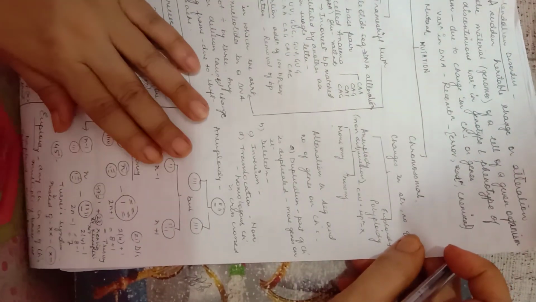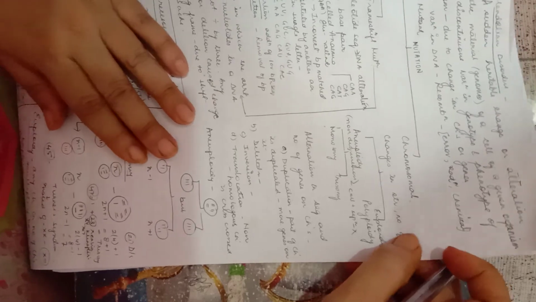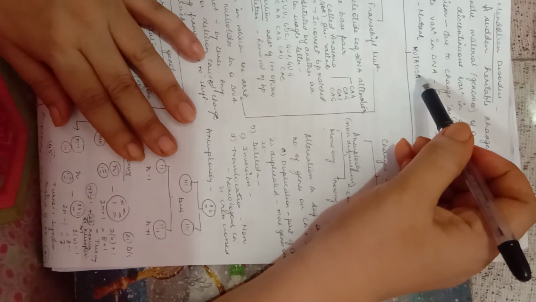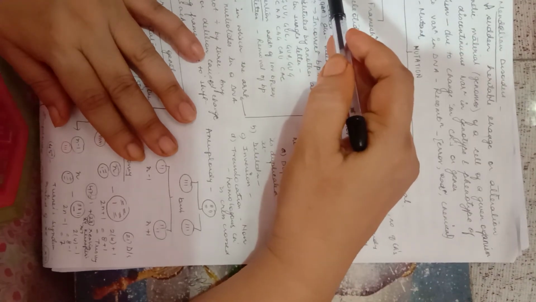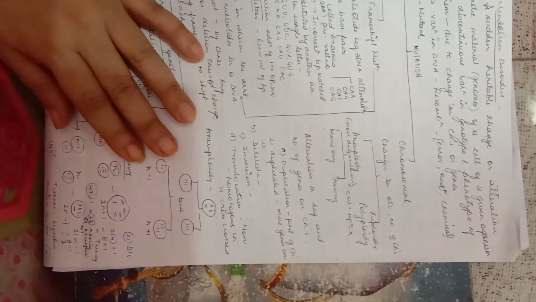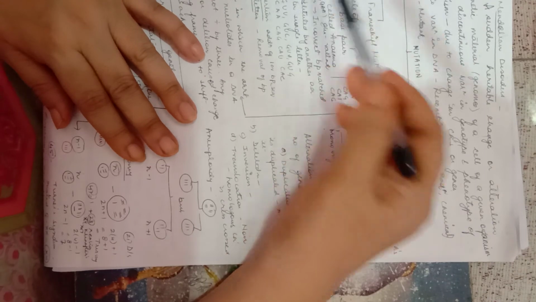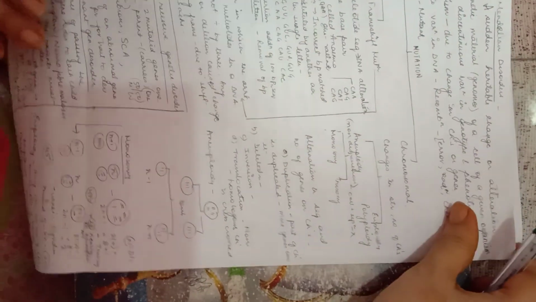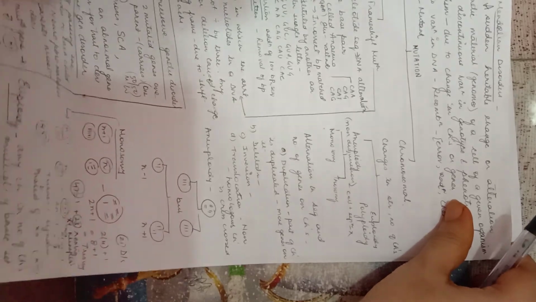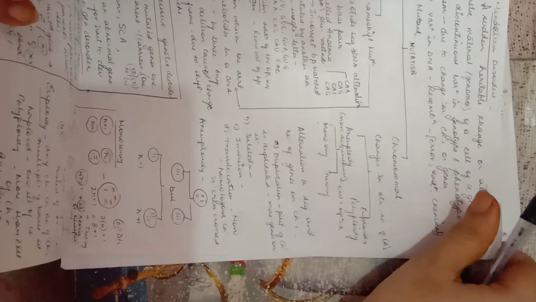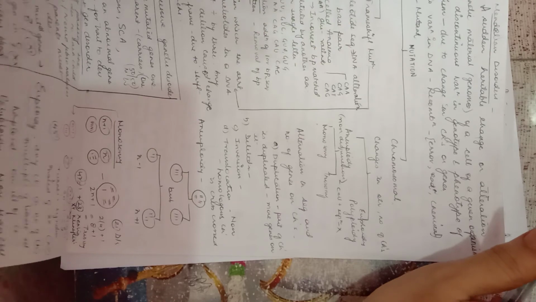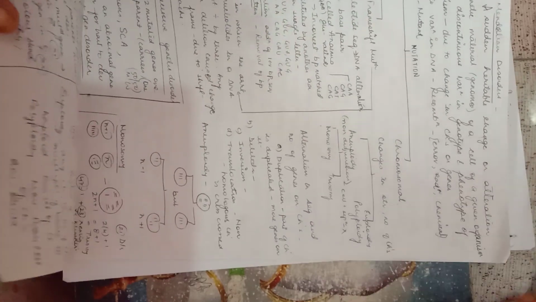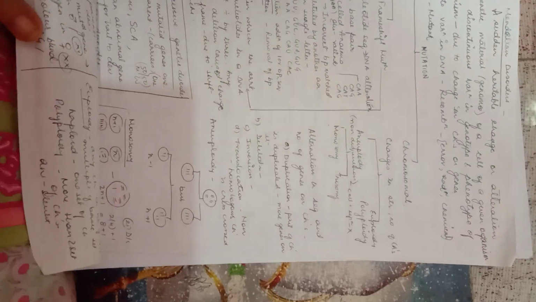For your class 12, the most important term, from the examination point of view, is mutation. What is point mutation and what is substitution mutation? Because on this substitution mutation we shall be studying sickle cell anemia. That's all for today. Go through this mutation and chromosomal aberration, because this will help you to understand the Mendelian disorders, which is very important.